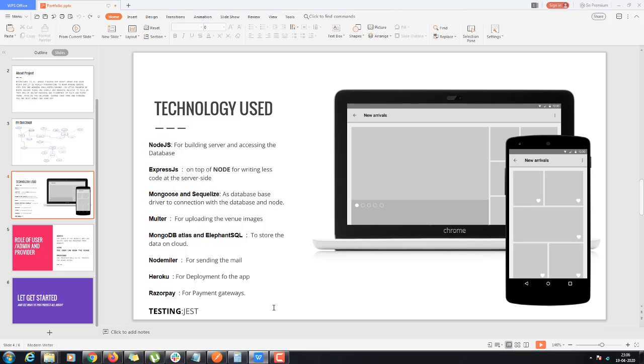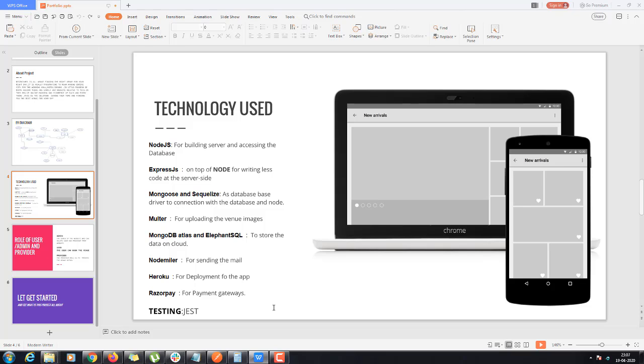Best Wishes is all about finding the right venue for your wedding day. When you have a wedding, you have to find the right venue: hotels, grounds, anywhere where you get married. For that, you have to roam around the whole city to find the best place you want. It's sometimes very tiring, and sometimes you find a place but it's not the right one. Later on you realize it's not the best place. The price is huge here, while a place in another part of the city costs less and is more beautiful and better for the day.